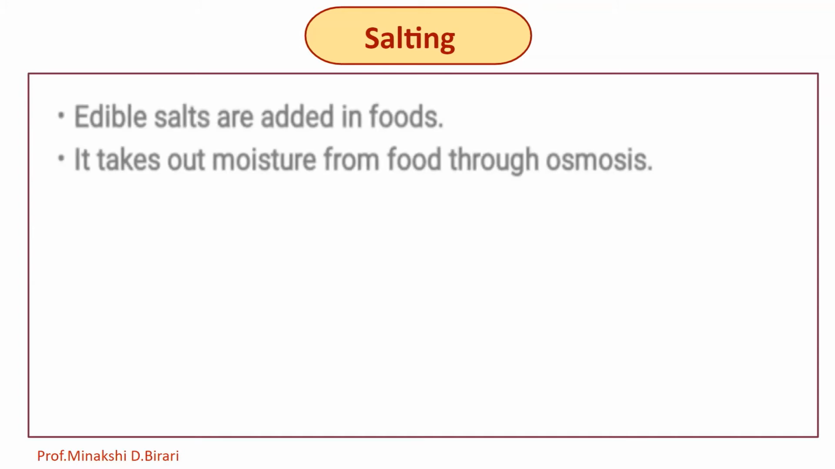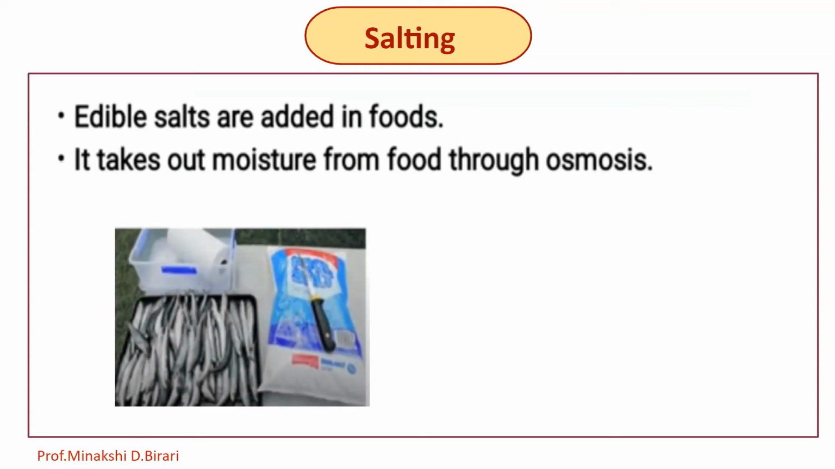Then the next traditional technique is salting. Salting takes moisture out of the meat through a process of osmosis. Nitrates and nitrites are also used to cure meat. Edible salts are added to the food, which takes out moisture from the food through osmosis.